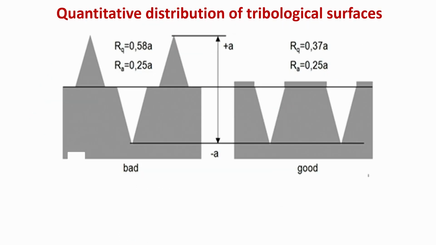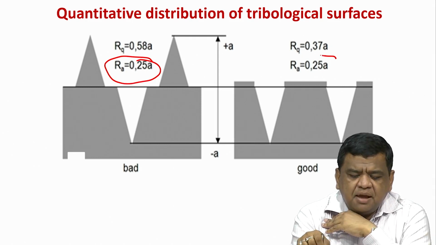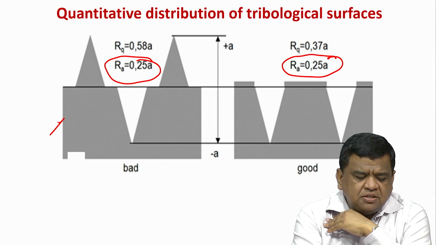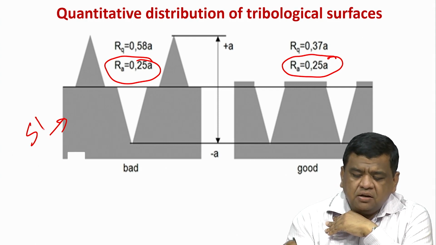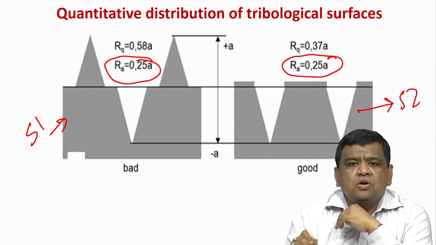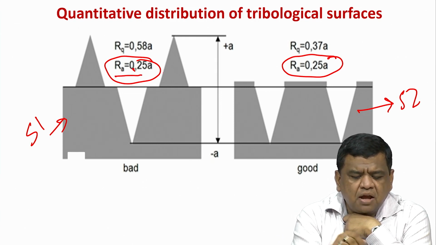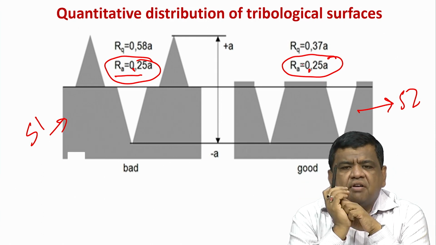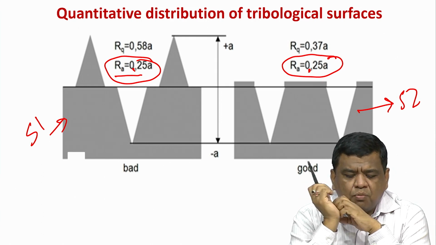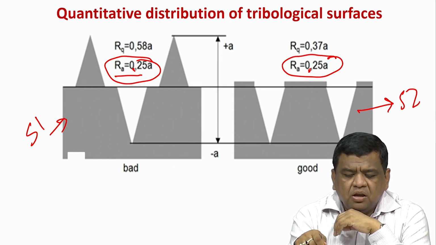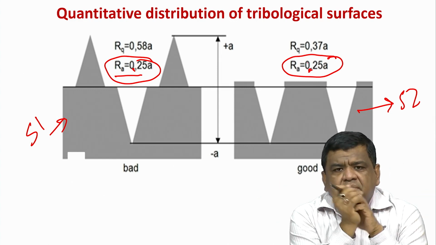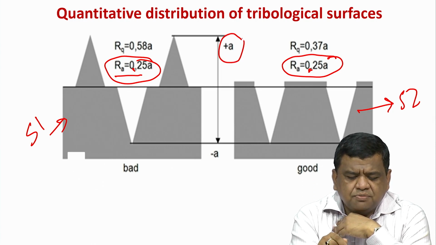Now, this particular slide is important. What it says is that two surfaces can have the same RA values. So, this is your solid surface 1, this is your solid surface 2, S1 and S2, and as you can see, S1 RA value is 0.25 times A, and S2 RA value is also 0.25 times A. A can be any value, and the typical A values are mentioned here.